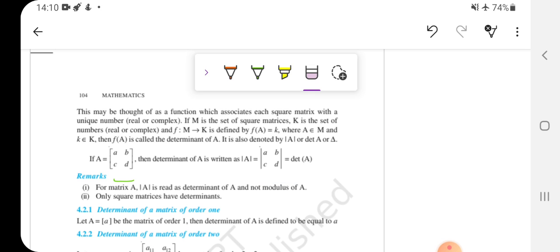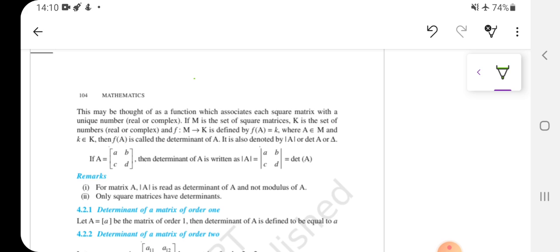Now we are going to study further. Some remarks are there, right? So let us first read those remarks. For a matrix A, this is written as determinant of A, not modulus of A. This is not modulus, this is actually a determinant, right? We will not read it as mod.